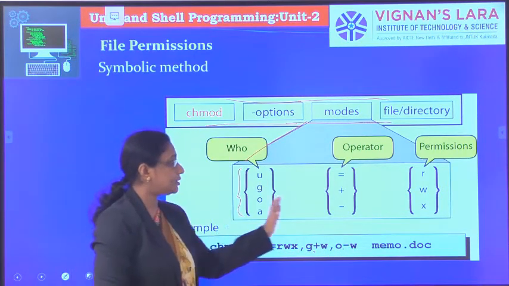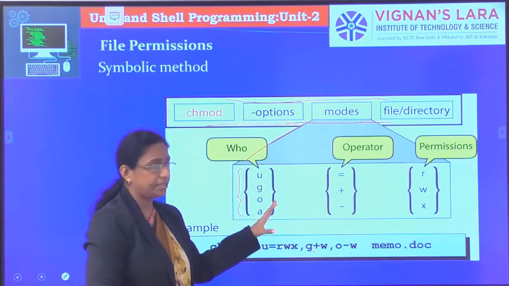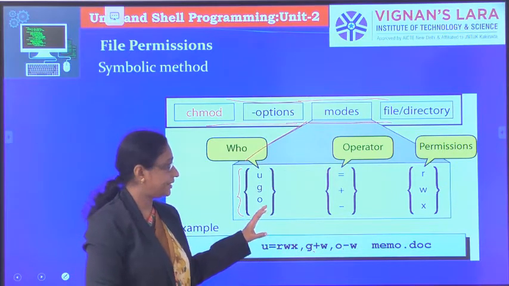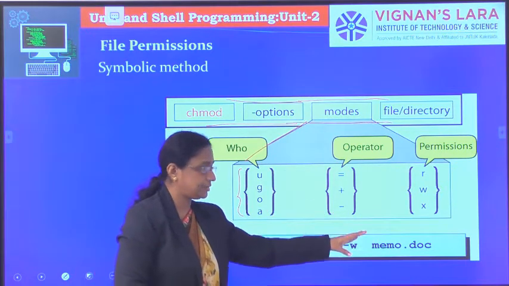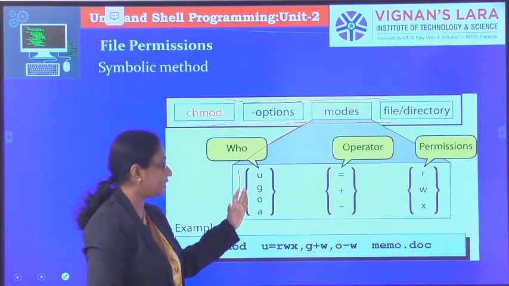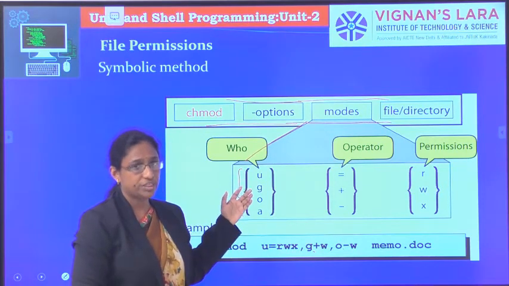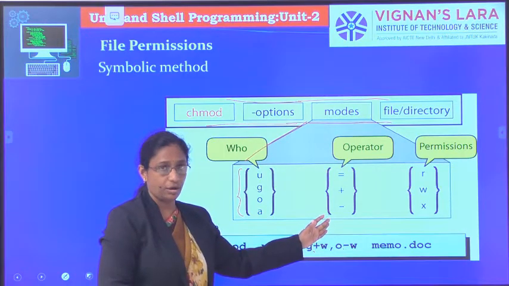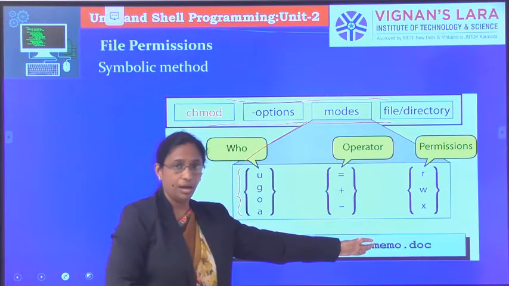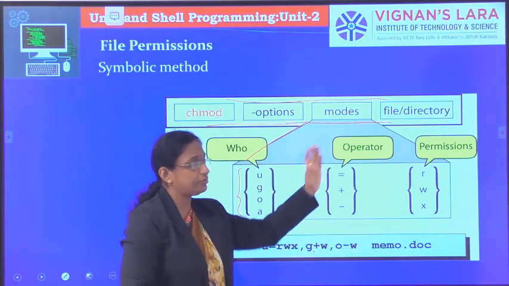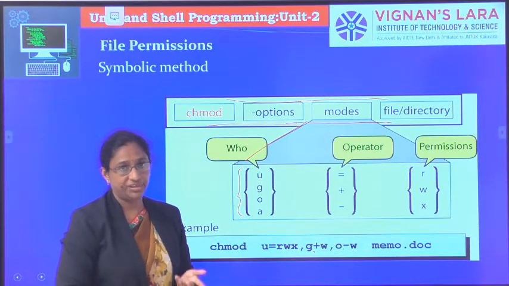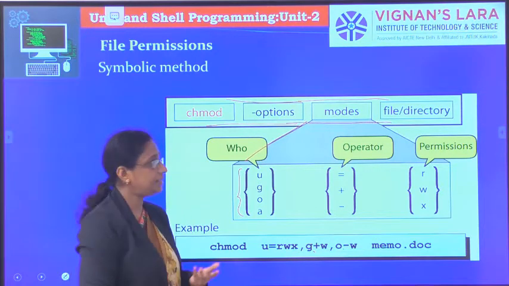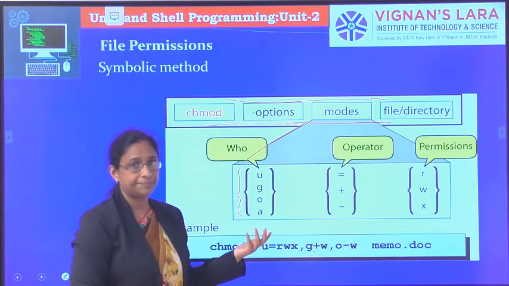So whenever you are specifying permissions, it has to be given in 3 parts. First is who, meaning which category of user you want to give the permission to, then the operator, and then the permissions. And then you give the file or directory. If it is a file, you can give the file name. If you want to change the permissions for a directory, then you specify the directory name.